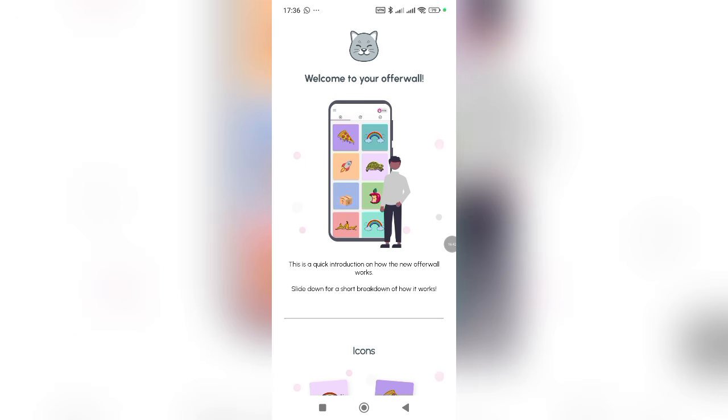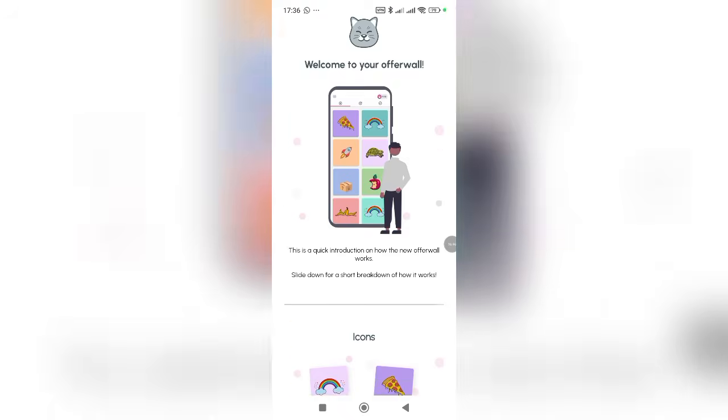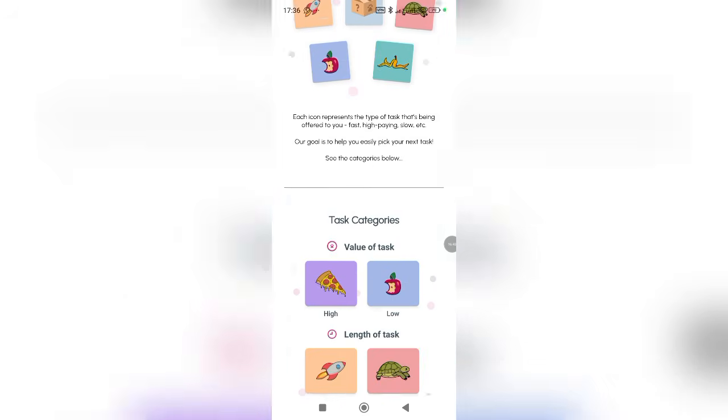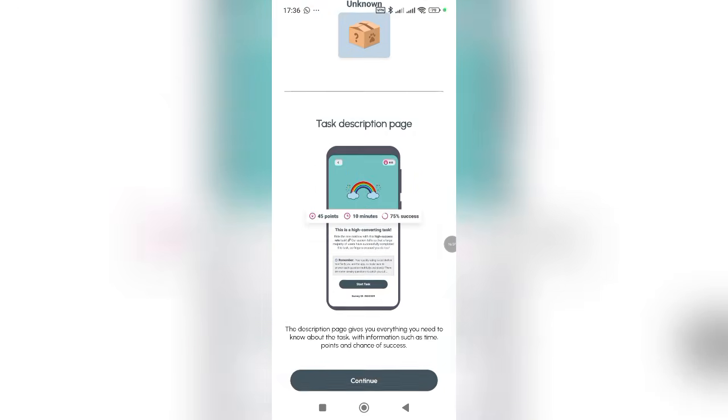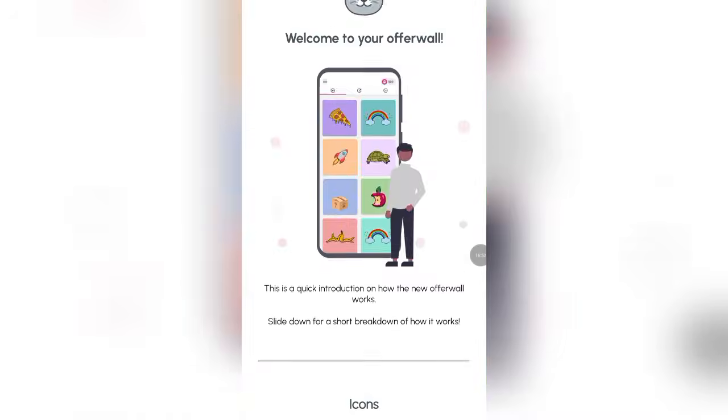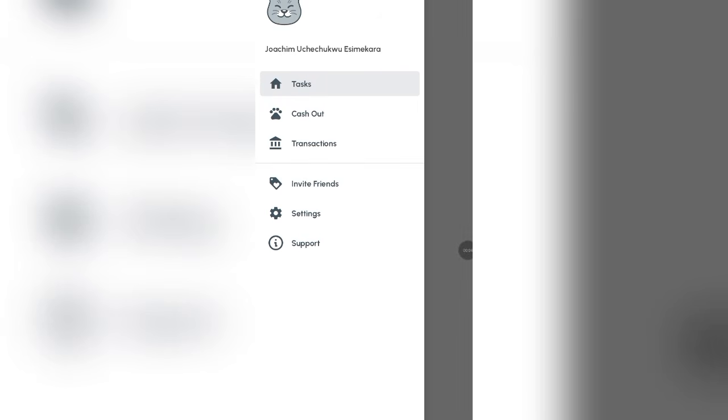Right here you can see, welcome to your offer wall. This is a quick introduction on how the new offer wall works. You can see this is an icon, so this is actually how it works. We are going over to our main survey account, so come right here and click on continue. Once you click on continue, you're going to see tons of surveys on your account because you have taken the basic survey. You just need to hold on for a while and you'll be logged in. Before we log in, you can come over to this hamburger icon.